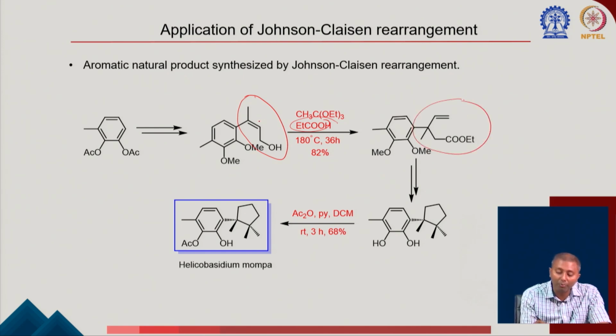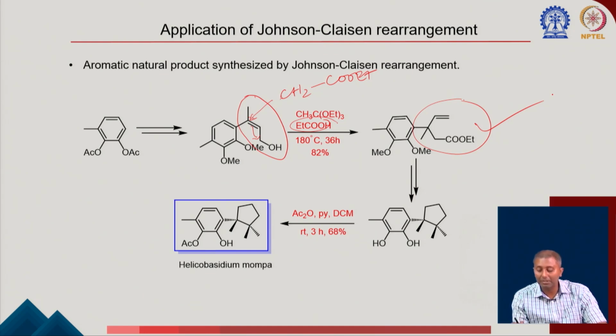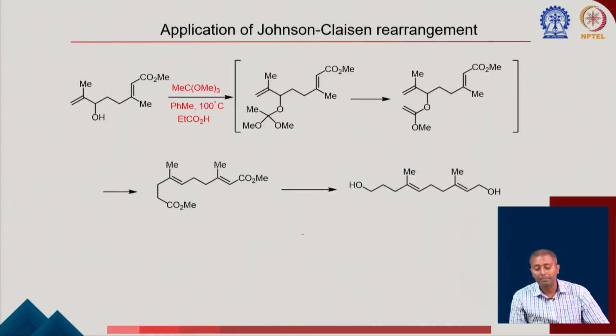As I told you, find out that this double bond is going to move here, and the rest is CH2 and COOEt. So this is going to come to this particular carbon, and you end up making this particular product. And then after some successive transformations, it can be converted to important compounds.